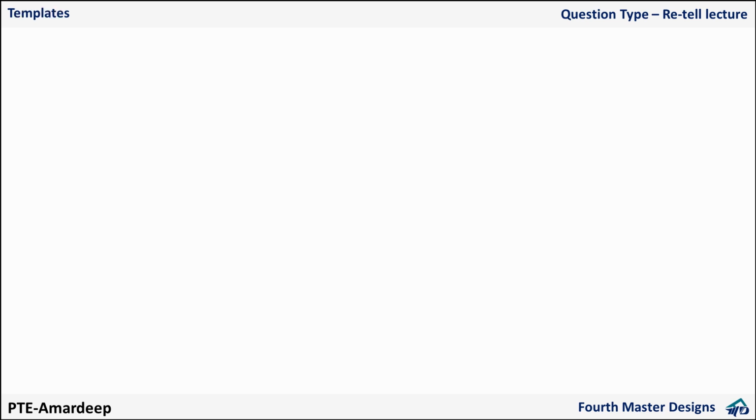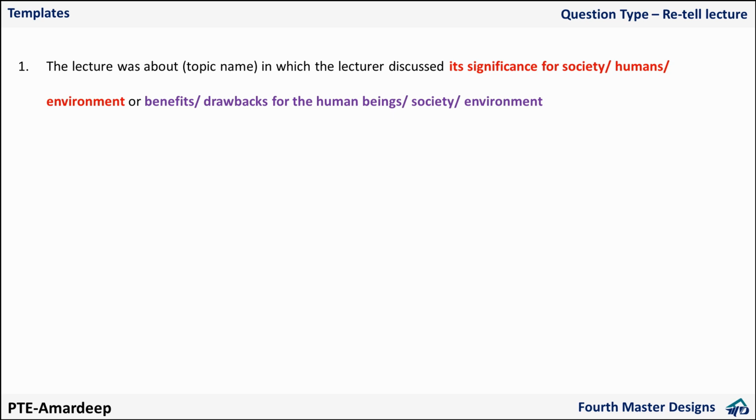Okay, what is my template? The lecture was about XYZ, in which the lecturer discussed its significance for society, humans, and let's say environment. Whatever is the topic, it will be either for society, people, country, or environment.